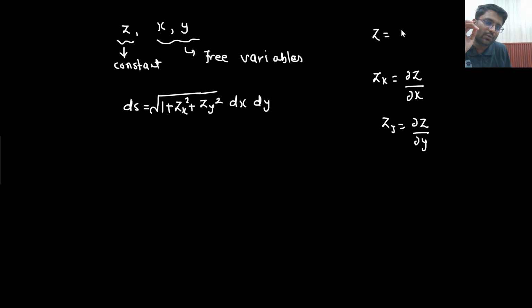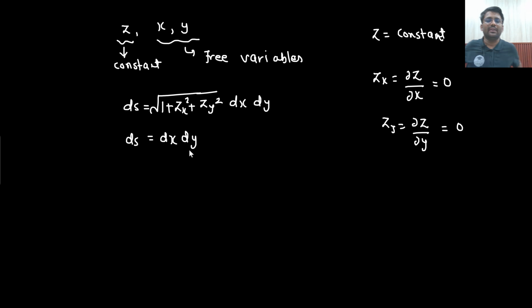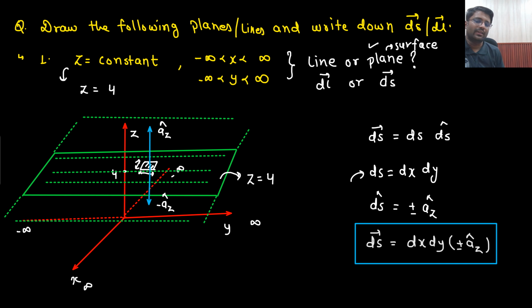What is given? Z equals constant is given. If you partially differentiate z with respect to x, what is the answer? 0. If you partially differentiate z with respect to y, what is the answer? 0. So this will become 1 plus 0 square, which is 1 only. So ds is coming out to be dx dy. Say yes or no. This is your ds. And the ds vector, this is how we can determine.